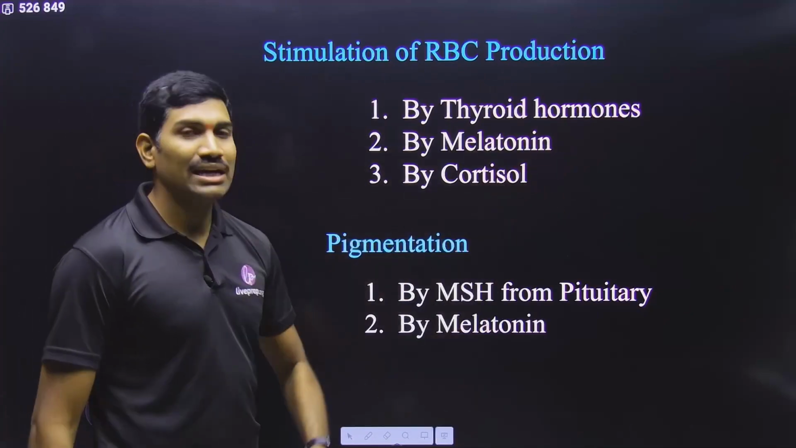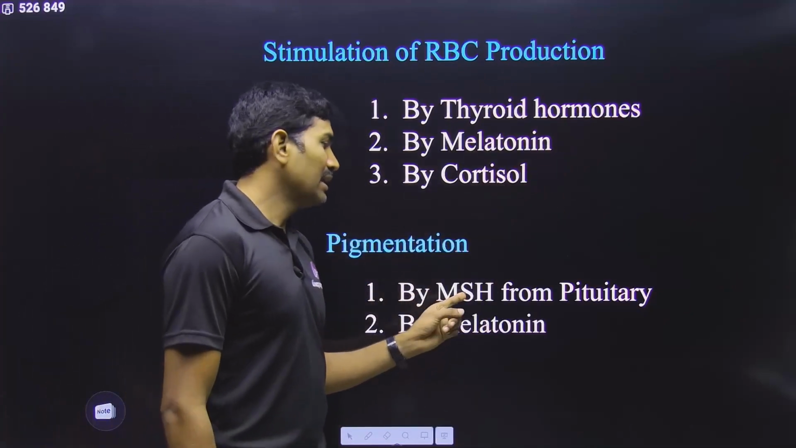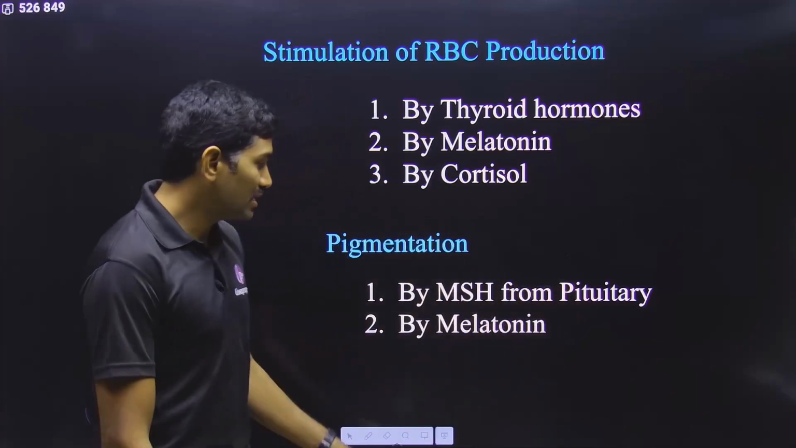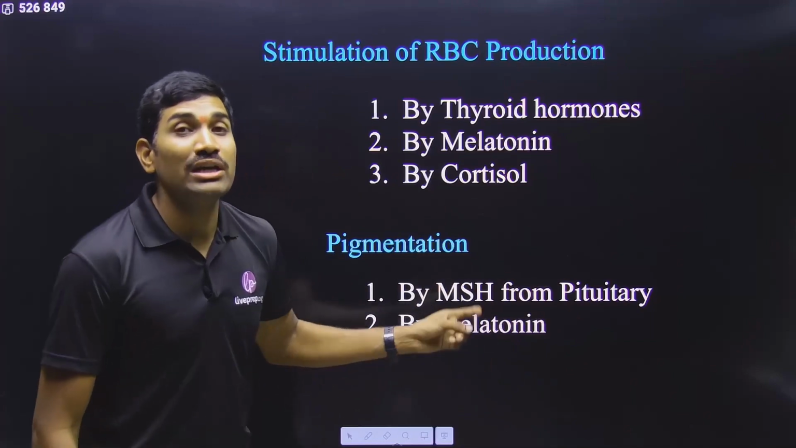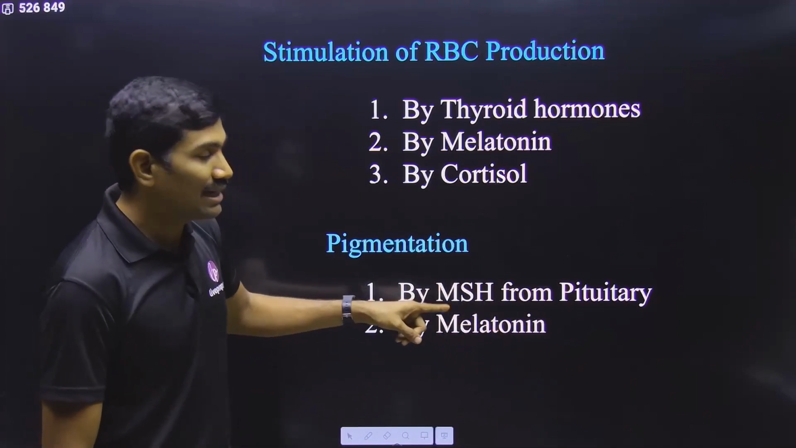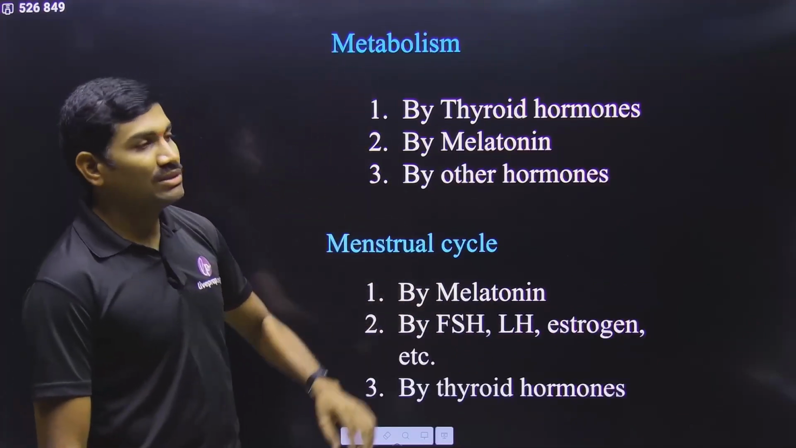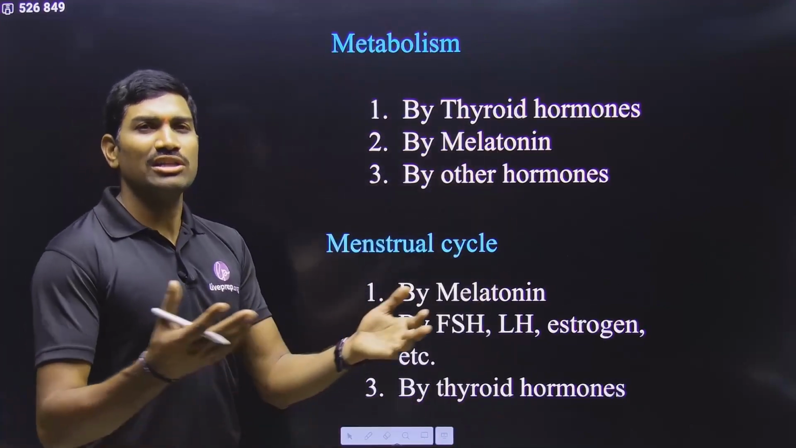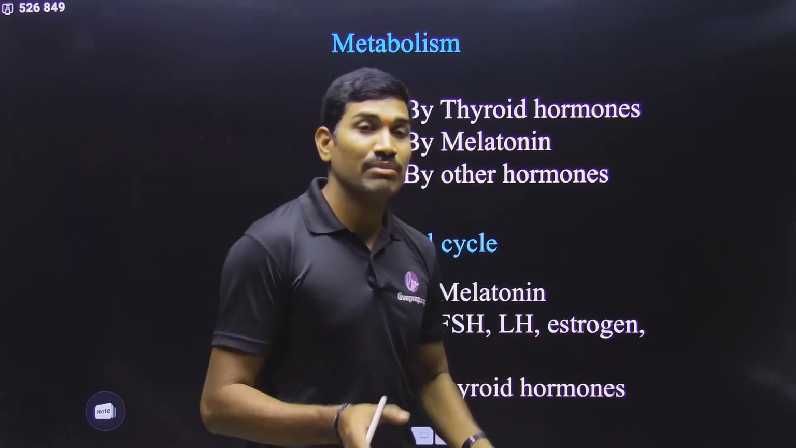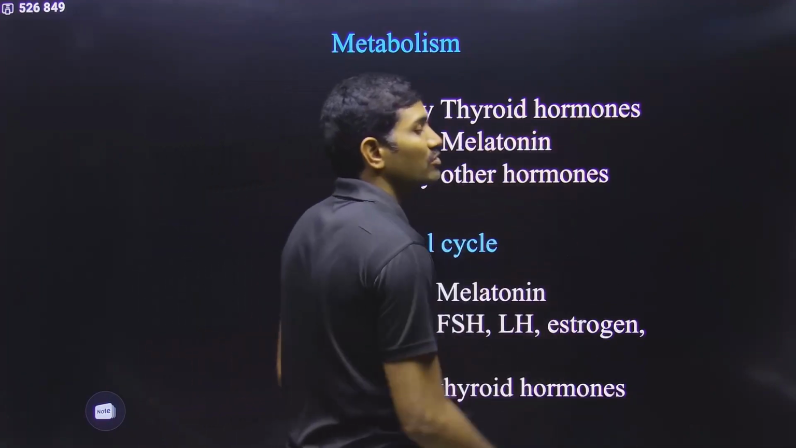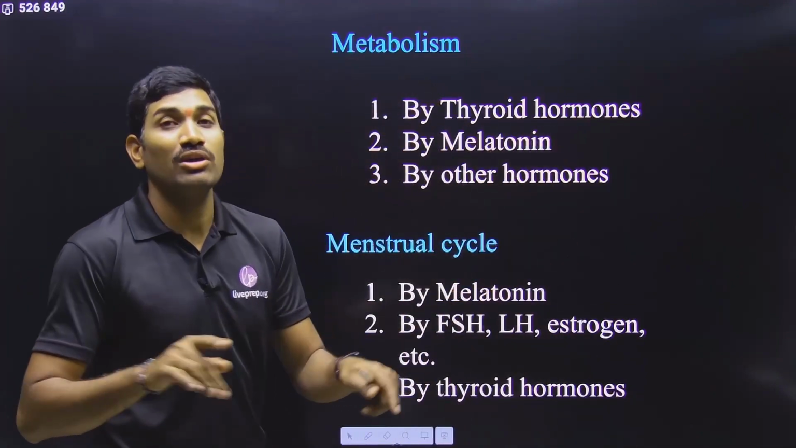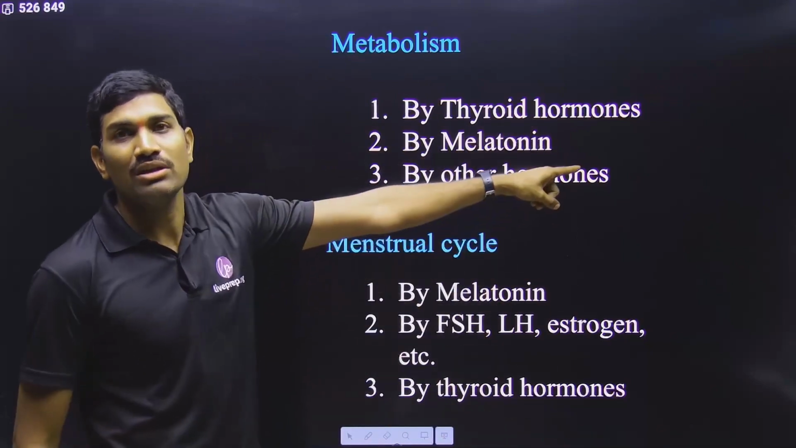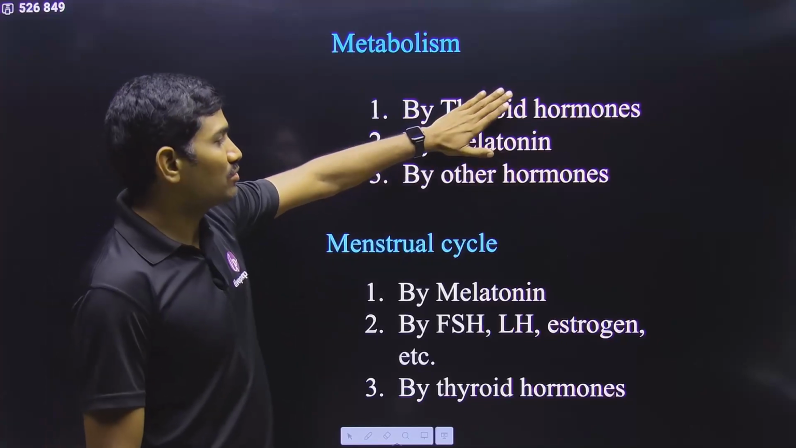You need to write somewhere, then only you can understand, or else you will make some mistakes. Next one, regarding the pigmentation. Who will stimulate the pigmentation? Melanocyte stimulating hormone produced from the pituitary. Anyhow, it is involved in the pigmentation. Not only this, even the melatonin from pineal gland is also involved in pigmentation. Next one is regarding the metabolism. In the normal metabolism, all these hormones are involved. But mainly, thyroid hormones are involved in maintenance of basal metabolic rate. This is very, very important. Not only this, melatonin is also playing some significant role in controlling the metabolism. So these are also very clearly mentioned.